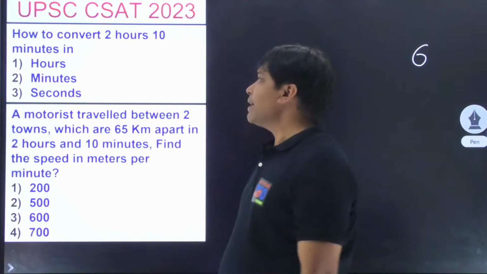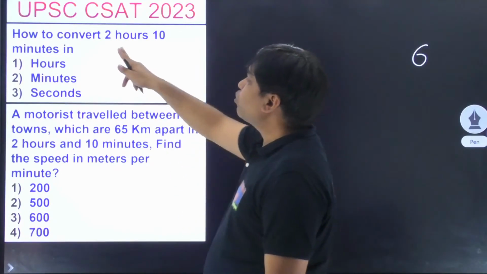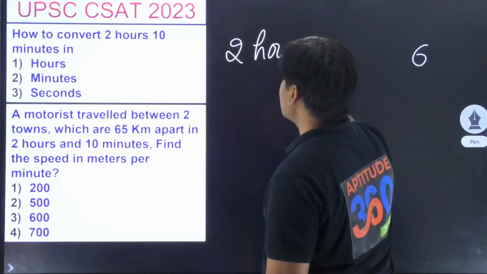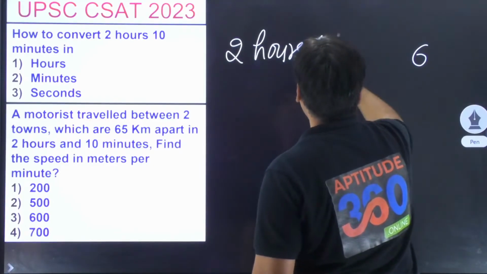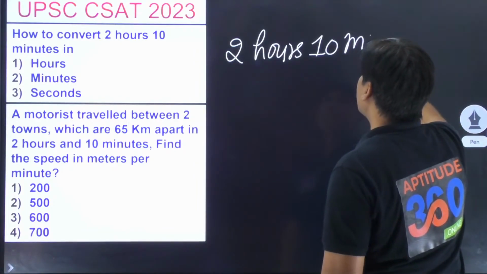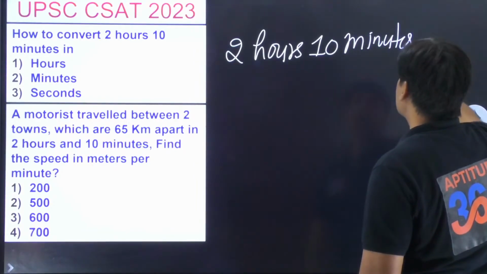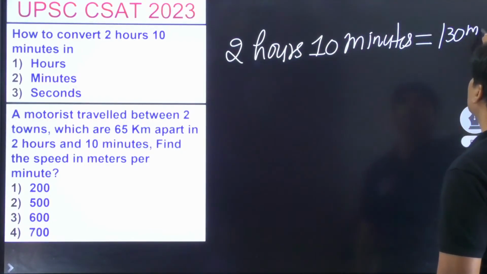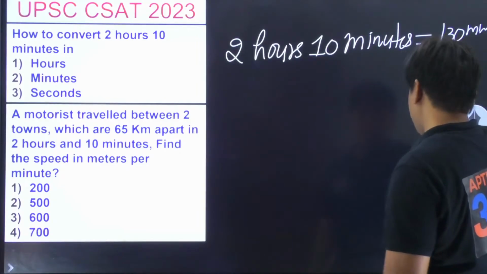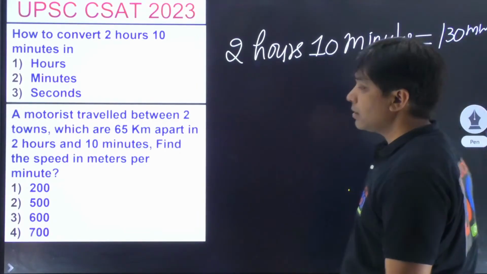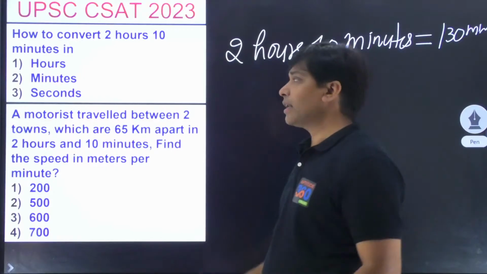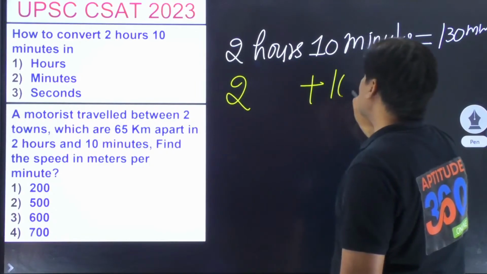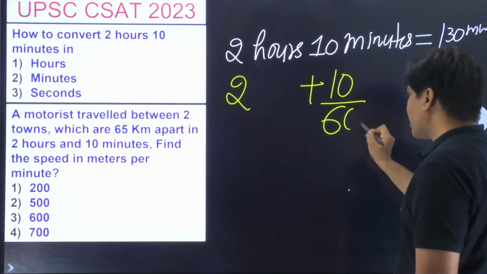But sometimes ऐसा होता है कि आपको दे दिया 2 hours 10 minutes. अब अगर प्रॉब्लम बोलता है 2 hours 10 minutes and if I have to convert this into minutes, तो मिनट में कन्वर्ट करना तो बड़ा आसान है. What should you do? 2 hours is equal to 120 plus 10, it is 130 minutes. But if 2 hours 10 minutes has to be converted into hours, तो क्या करेंगे? तो ये होगा 2 hours plus 10 minutes. इस 10 को आप क्या करोगे? 60 से डिवाइड करोगे.